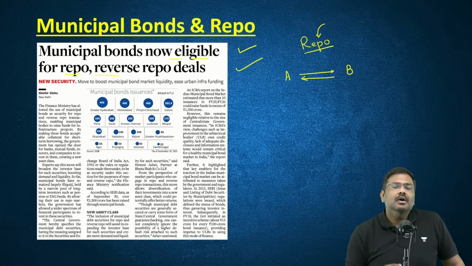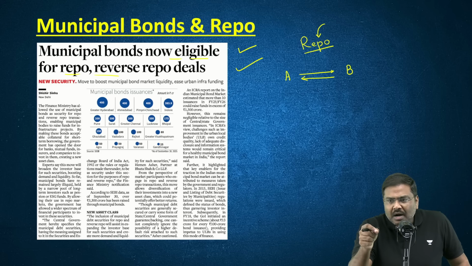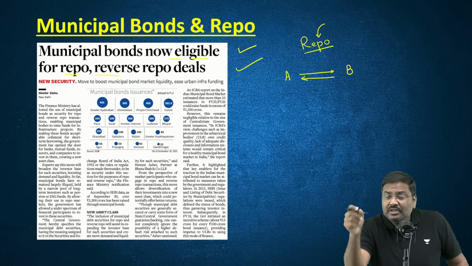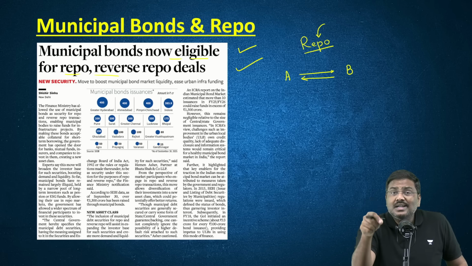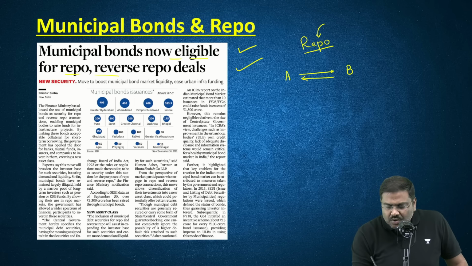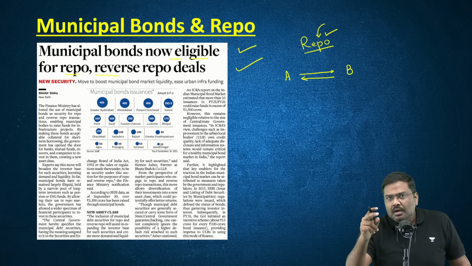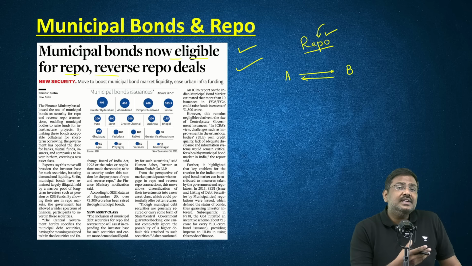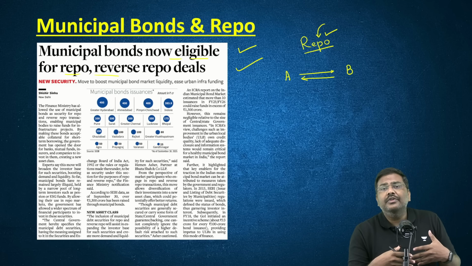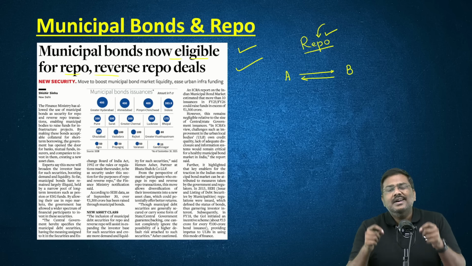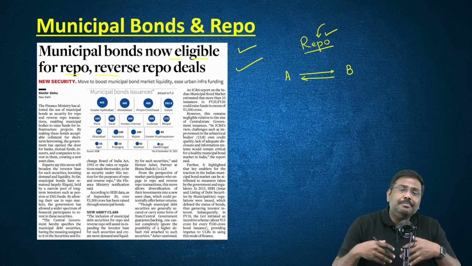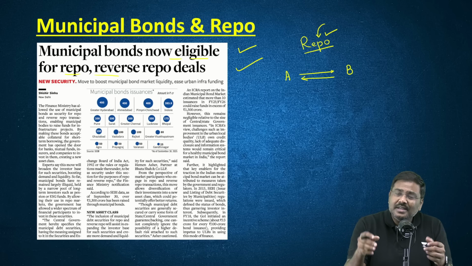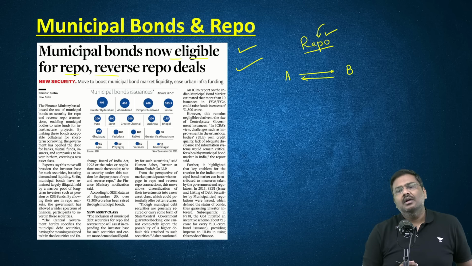I'll repeat it. What is a repurchasing order? One party will sell the asset to another party with the promise of repurchasing the asset on a specific date at a specific price. This is called a repurchasing order. Point number two. Although you discuss the repos in the context of Reserve Bank of India, please do not assume that repo means only RBI. Repo transactions or repo deals can be done by other entities in the market as well. These are certain very important points.